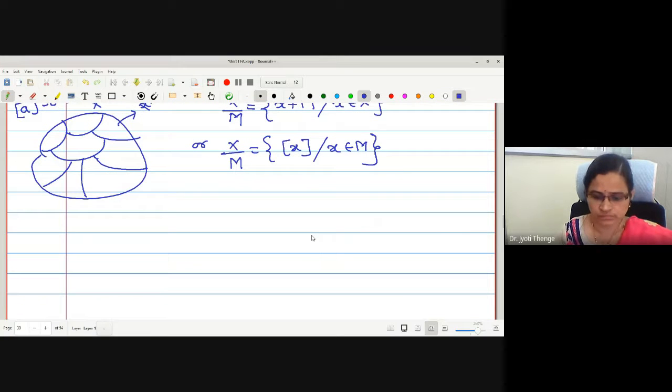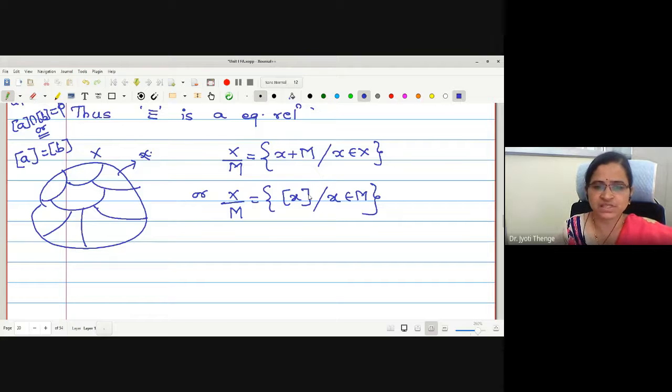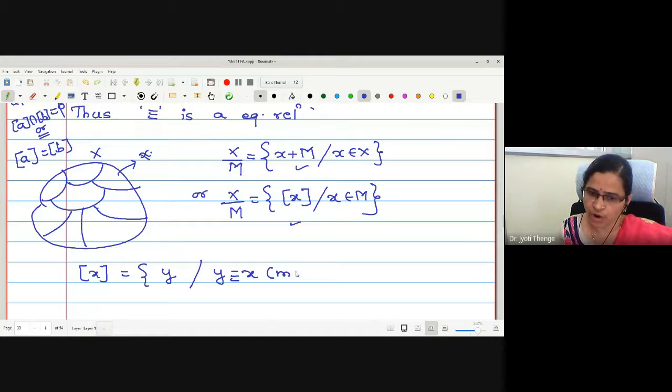Now one may have a question how these two are the same. Let me just tell you again how these two are the same. Let me write the equivalence class of x. What is the equivalence class of x? This is the collection of elements y such that y is congruent to x mod M.